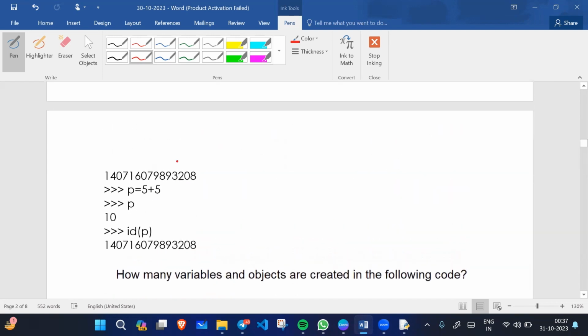For example, I have p equals to 5 plus 5. So what is the value of p? When I type p, what will happen? 10 will print. Okay, so p also has some ID.